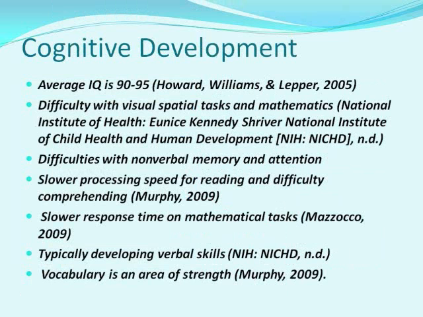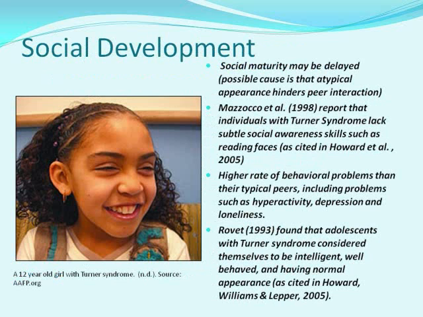Now I will discuss the cognitive development of individuals with Turner syndrome. The average IQ of a person with Turner syndrome is 90 to 95, which fits within the typical range of the general population. However, these individuals may have difficulties with visual spatial tasks, reading, and mathematics. Some of these difficulties may involve nonverbal memory and attention. Individuals may have a slower processing speed and difficulty comprehending. However, individuals with Turner syndrome typically have strong verbal skills, and vocabulary is also an area of strength.